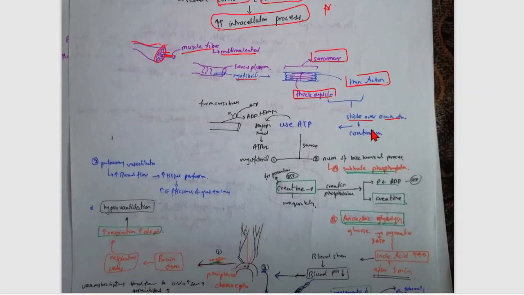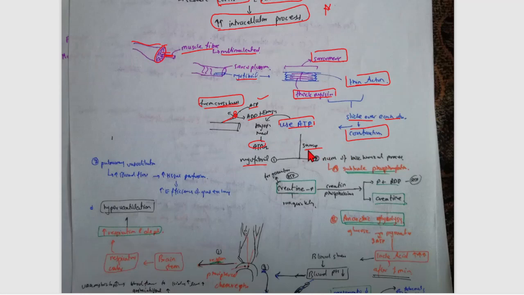So when they slide over each other, they make a contraction. Now I have told you, for example, they form a cross bridge. This is your ATP. For example, this is the head of myosin. When the ATP combines here, it forms ADP and energy, and they form a cross bridge by using ATP. The myosin head binds by ATPase on the myofibril sarcomere. So you have to remember, using ATP, it forms a cross bridge.